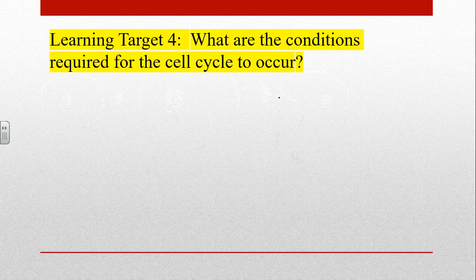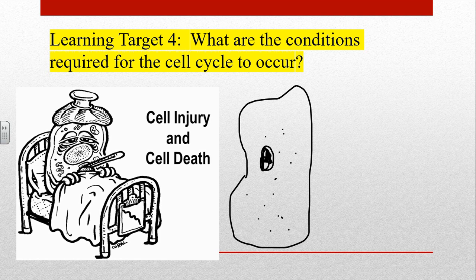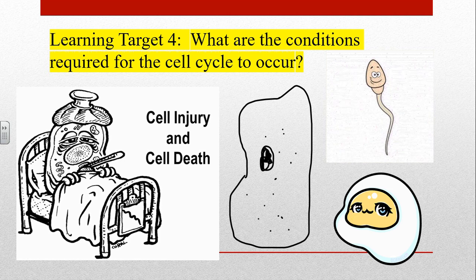Having explained the details earlier, now we can easily list the reasons or conditions in which the cell cycle occurs. In what conditions does the cell cycle occur? The first one, in the case of cell injury and cell death, new cells need to be produced. Obviously, the cell cycle is needed. Now, the cell cycle is also needed for cells to grow in size and elongate. And of course, the cell cycle also occurs in order to produce sperm and ovum.